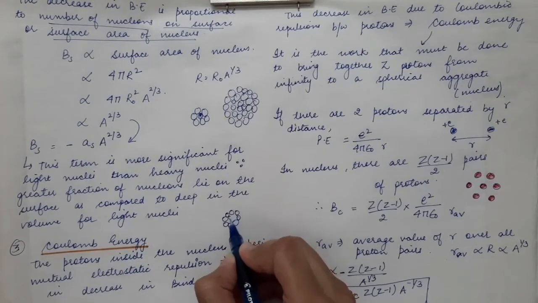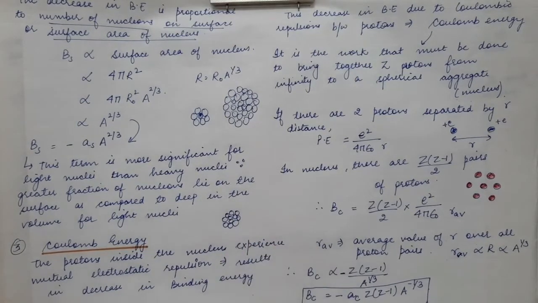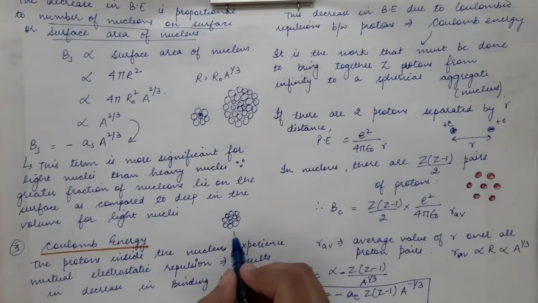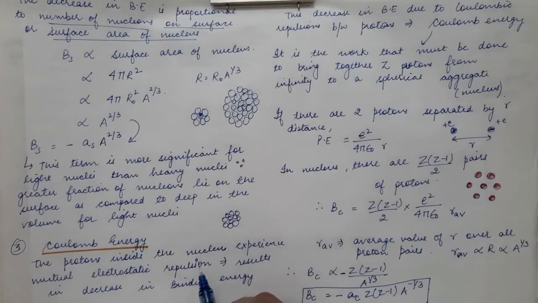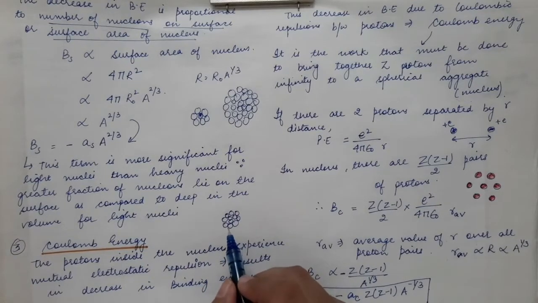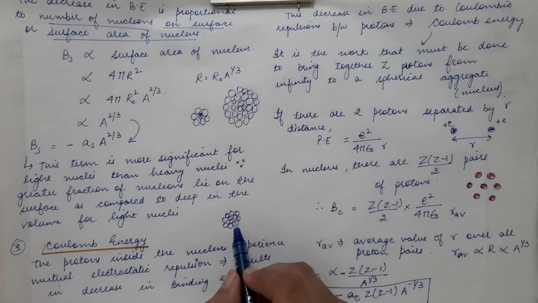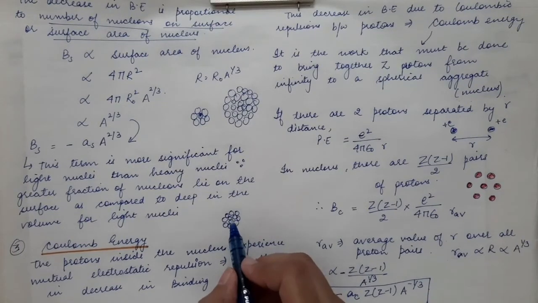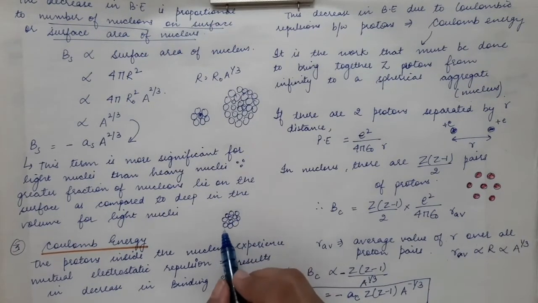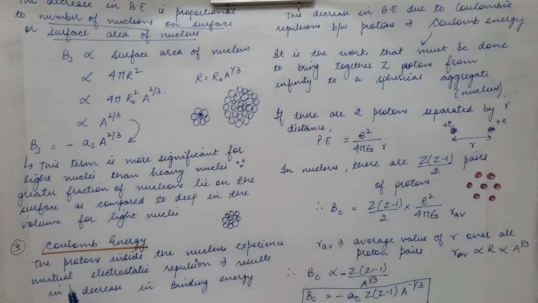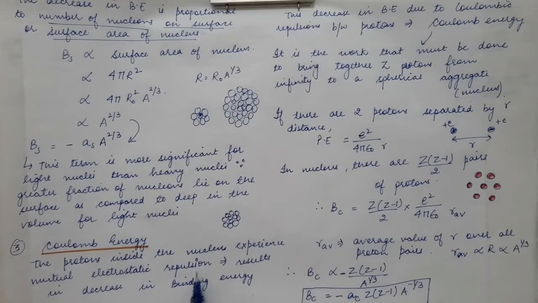So if so many protons, which are positively charged particles, are brought into such a small space, there will be Coulombic repulsion. Since this is a repulsive force, the stability of the nucleus will get reduced, or you can say the binding energy will reduce due to the Coulombic repulsion between the protons. The protons inside the nucleus experience mutual electrostatic repulsion, and this results in a decrease in binding energy.